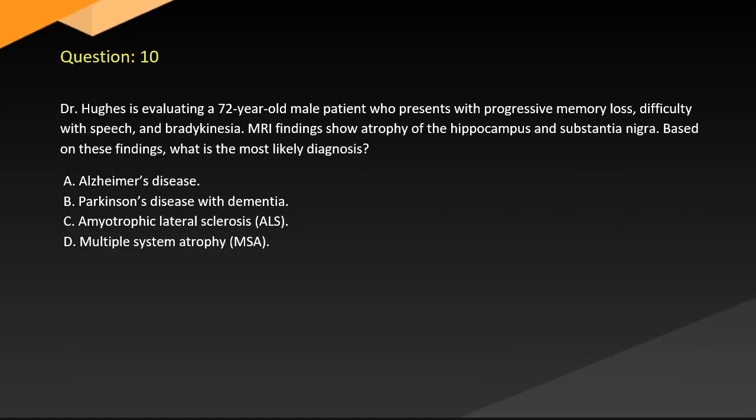Question 10. Dr. Hughes is evaluating a 72-year-old male patient who presents with progressive memory loss, difficulty with speech, and bradykinesia. Findings show atrophy of the hippocampus and substantia nigra. Based on these findings, what is the most likely diagnosis? A. Alzheimer's disease. B. Parkinson's disease with dementia. C. Amyotrophic lateral sclerosis, ALS. D. Multiple system atrophy, MSA.